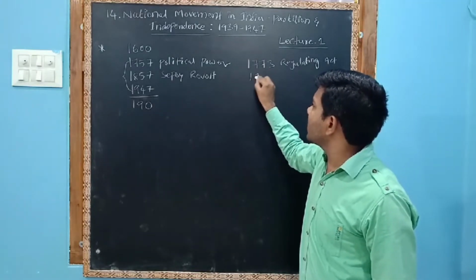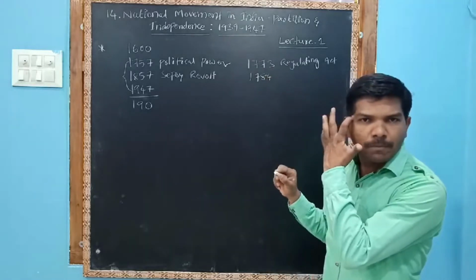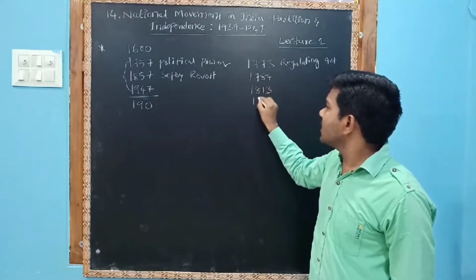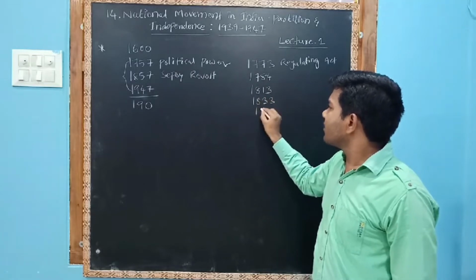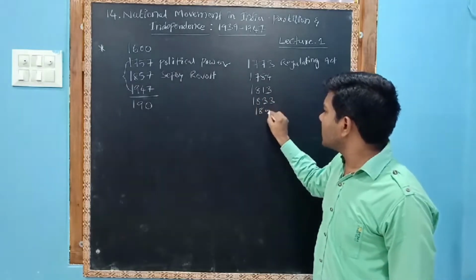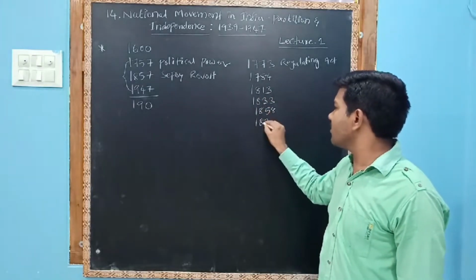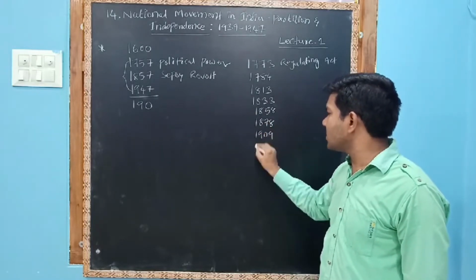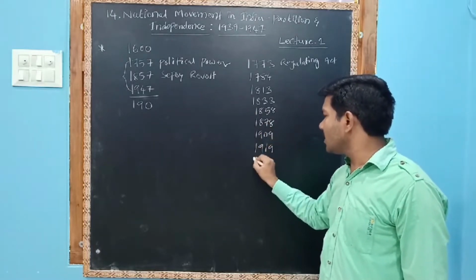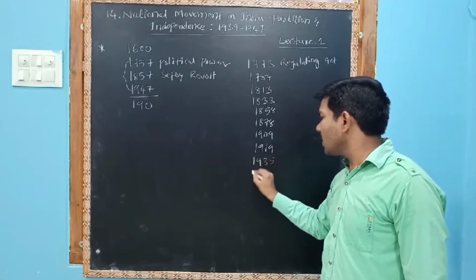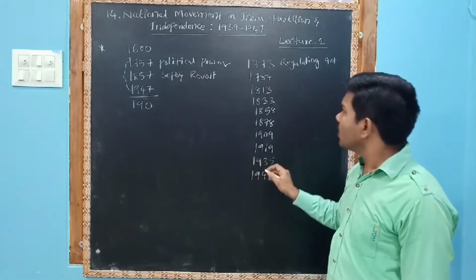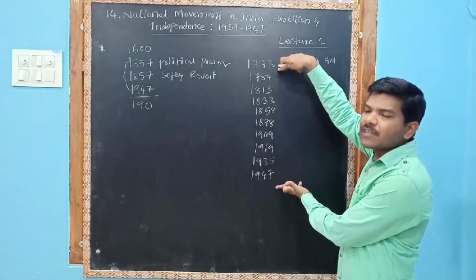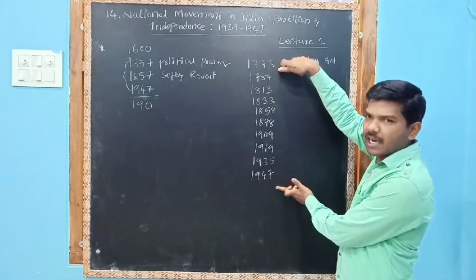1773. Next, the 1784 Pitt's Act. Next, the 1813 Act, 1833 Act, 1858 Act, 1878 Act, 1909 Act, 1919 Act, and 1935 Act. Finally, the 1947 Act. So from 1773 to 1947, they made different acts to rule in India.